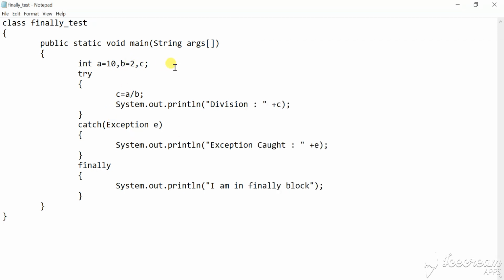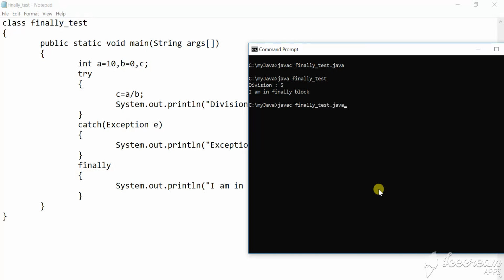Suppose now I change the value of b, replacing it with 0. I first save the program. java finally test. See the difference between the output we get here and the earlier one. First, it shows exception caught, java.lang.ArithmeticException divide by zero, which is expected because the value of b is 0. And see here, it is printing that I am in finally block. So even though the exception has occurred, the finally block has run.